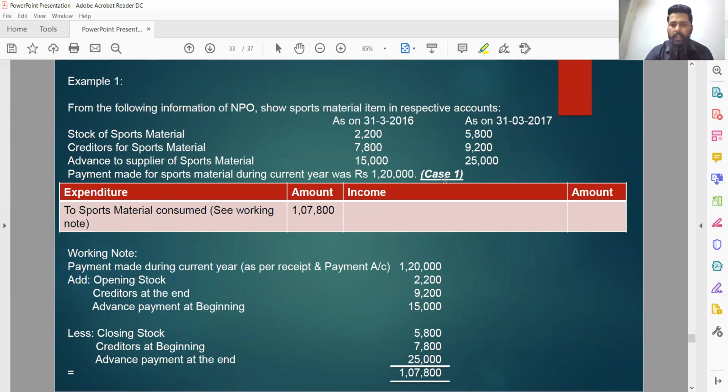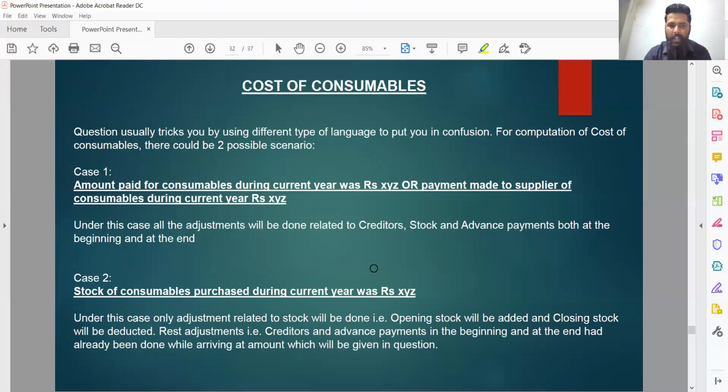See, during the current year, payment made for sports material was rupees 1,20,000. Focus on the language of the question. Payment made for sports material during current year. It is nowhere mentioned that these 1,20,000 are related to current year, upcoming year, or previous year. It simply states that payment made during current year was rupees 1,20,000.